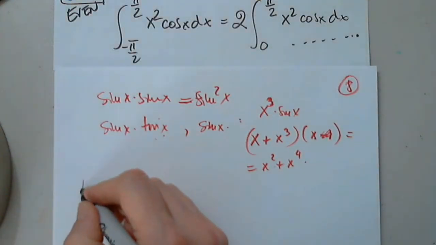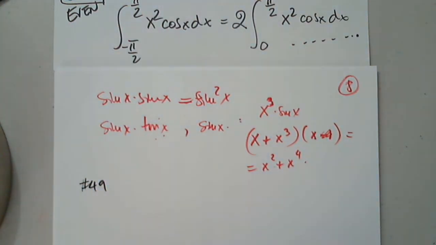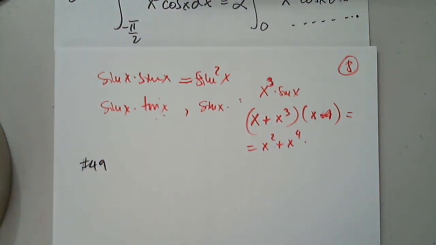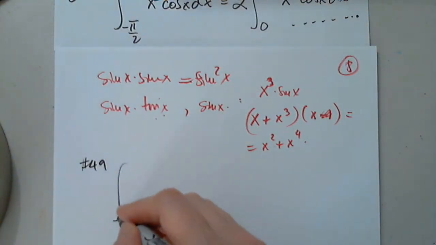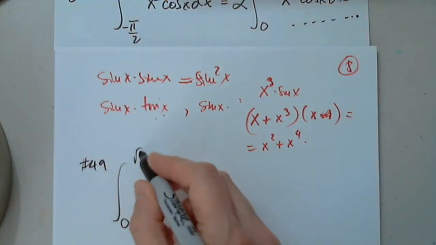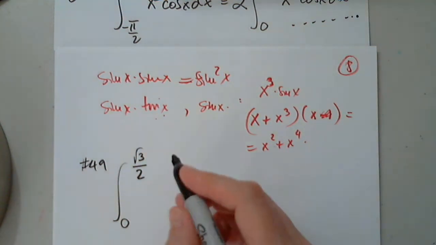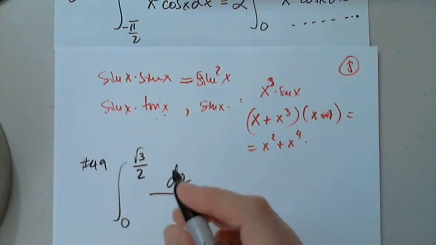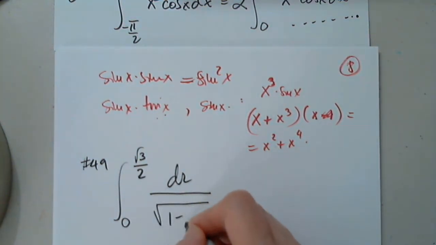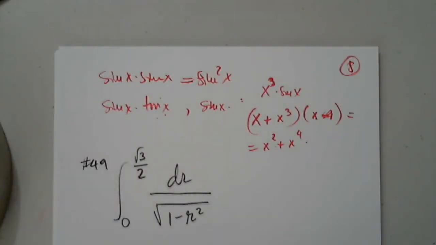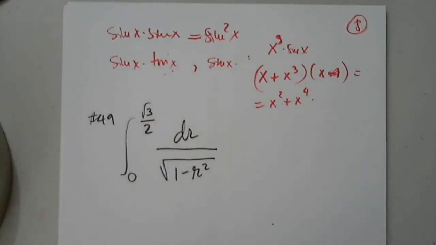Let's take a look at another. Let's say 49. And then I'd like to start the substitution rule. So 49, the integral from 0 to the square root of 3 over 2 of dr over the square root of 1 minus r squared. What type of integral is this?